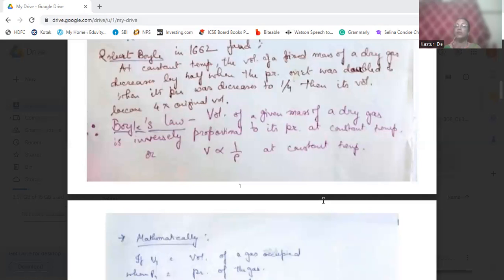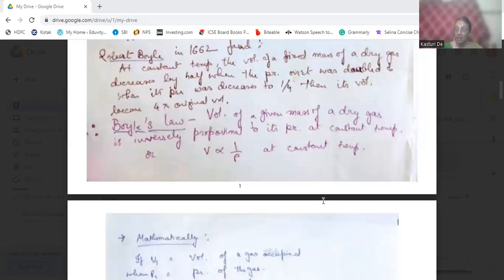And when he decreased the pressure to 1/4, what happened? The volume became 4 times its original volume. Pressure decreased, volume increased.